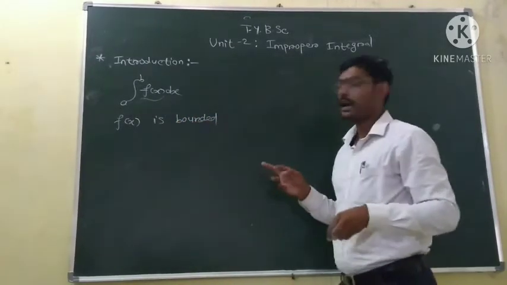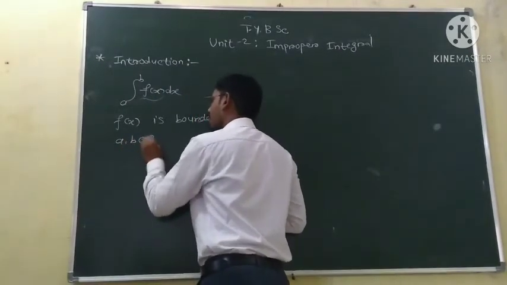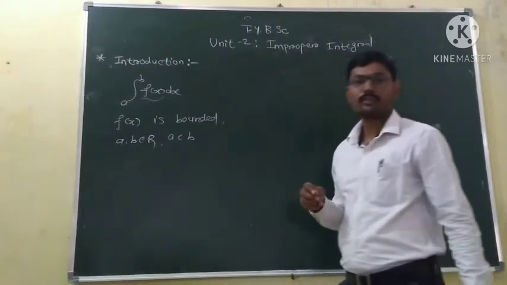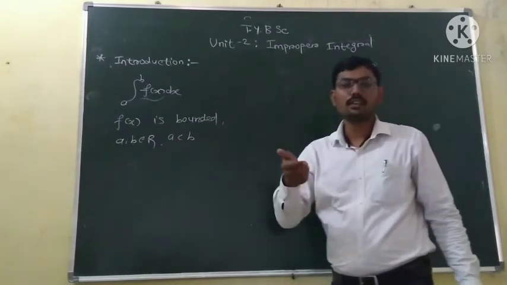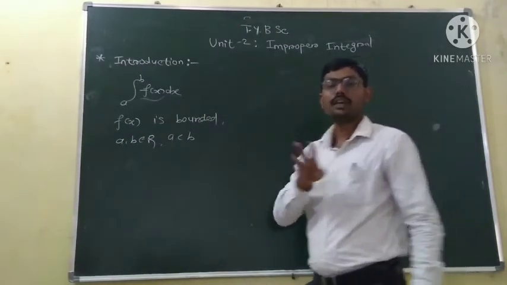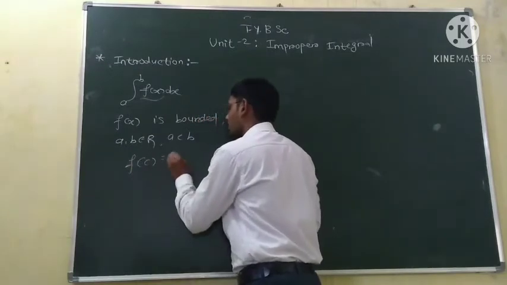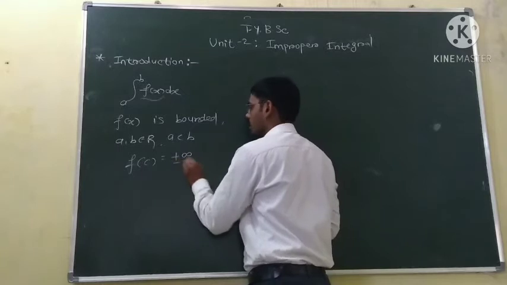Here a and b were finite real numbers such that a is less than b. In that case, the function may have some finite discontinuities, but there was no case where the function becomes plus or minus infinity.